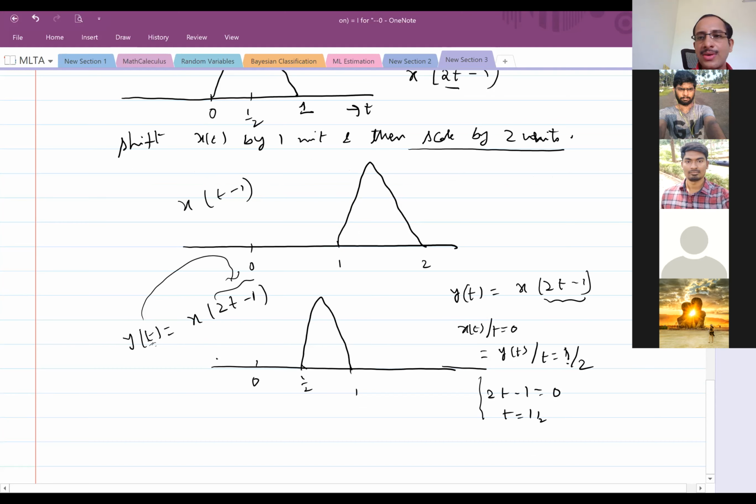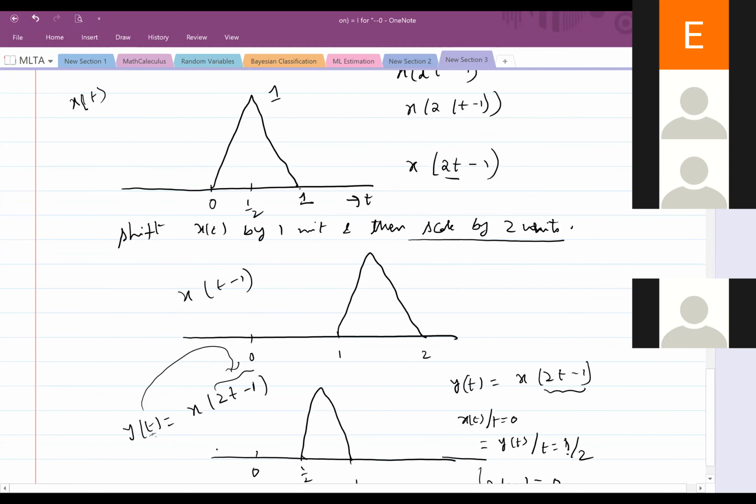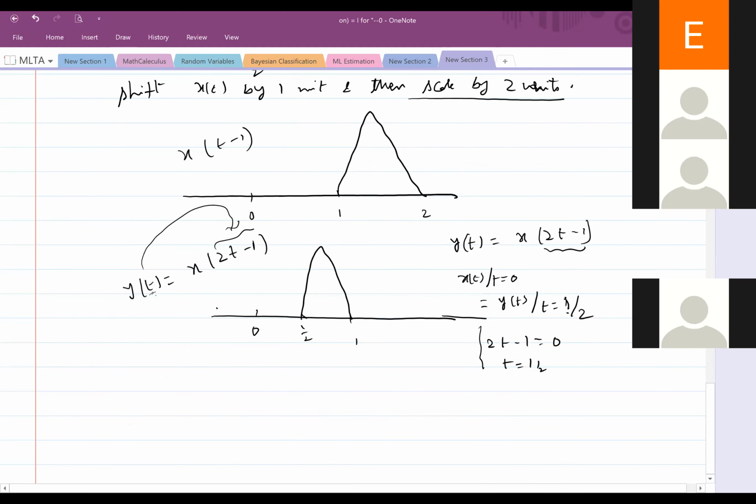Yes. So others also should tell. Yes, sir. Right. So if it is understood, can you tell where will be the ending point for, say, x of t? Where is the ending point for x of t? It is at 1, sir. Yeah, t equal to 1. So for x of t at t equal to 1, I want to verify y of t at t equal to what? I will just check.